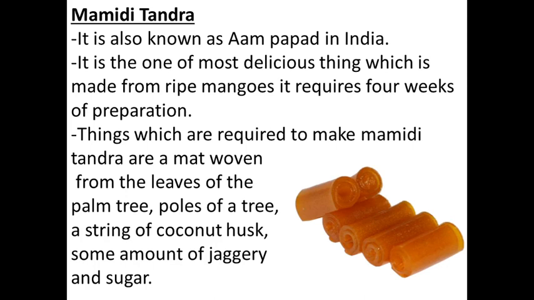For the next 4 weeks, they hoped that it would not rain. For 4 weeks, they added layer after layer until the jelly grew 4 centimeters thick and looked like golden cake. After some days, Amma said, "The Mamidi Tandra is ready. We can take it out and cut it into pieces tomorrow." The next day, the mat was brought down from the platform. Mamidi Tandra was cut into smaller pieces. The brothers tasted it. It was tasty.